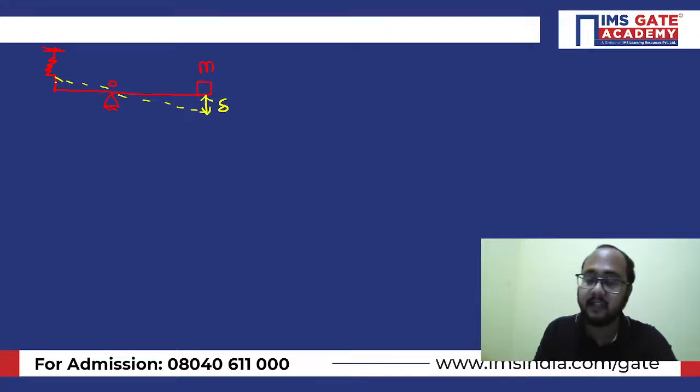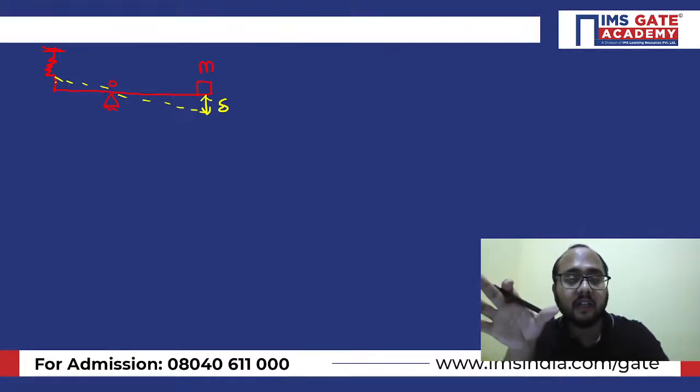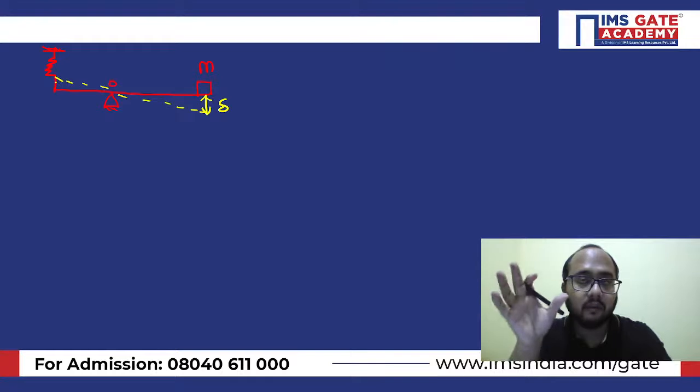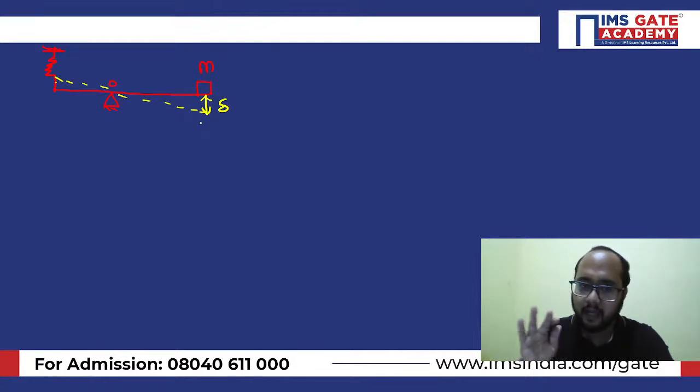Let's suppose this is the delta, and this deflection delta belongs to the static equilibrium condition only, right? Here it is delta, and here let's suppose it is x.